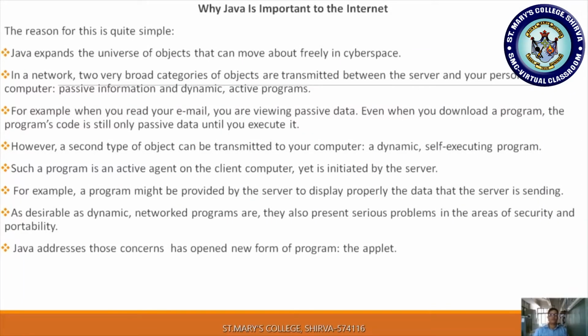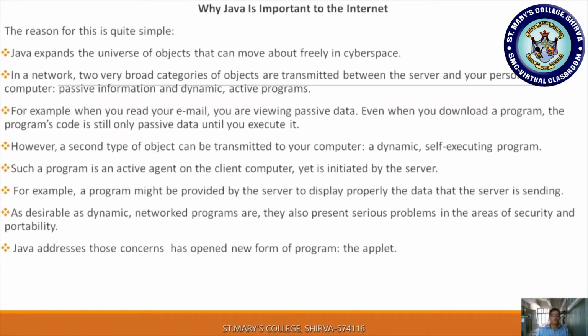Two kinds of data transmission are possible between the server and your personal computer. What are those? Passive information and dynamic active programs. Passive information is like being online but not active. Active programs mean online as well as active.